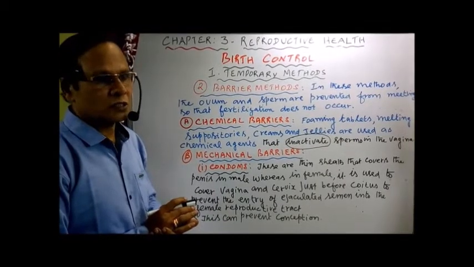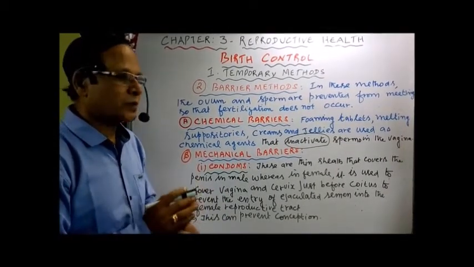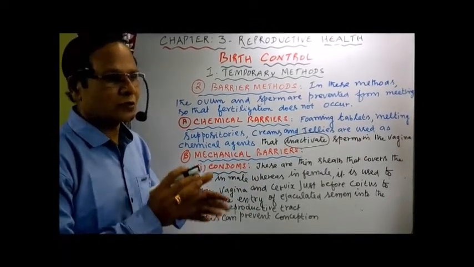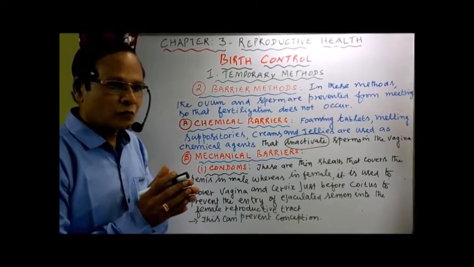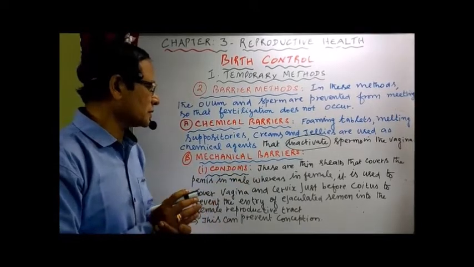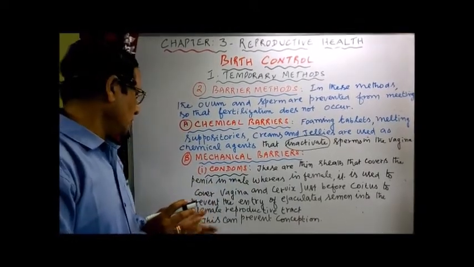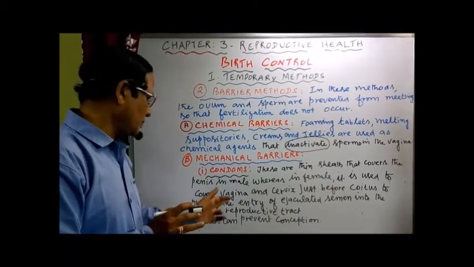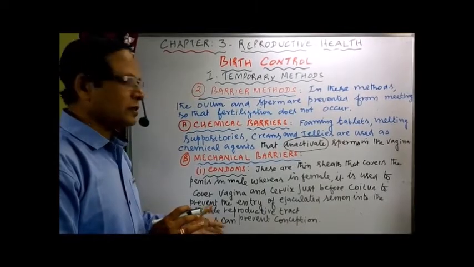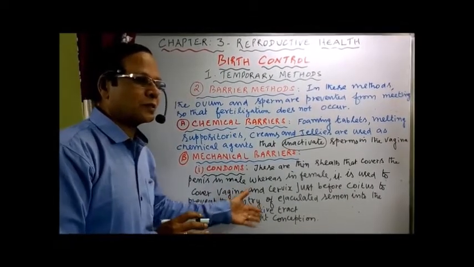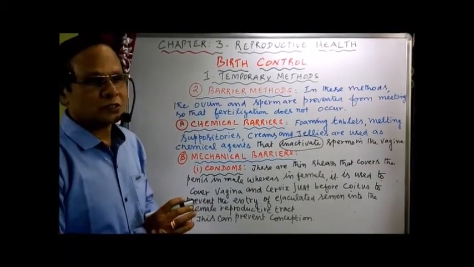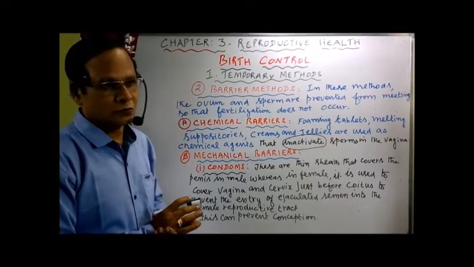These are thin sheaths that cover the penis in the case of the male, whereas in the case of the female, they cover the cervix and vagina before coitus, thereby preventing the ejaculated semen from entering the female reproductive tract, particularly the uterus. As a result, conception or pregnancy is prevented. The condom should be discarded, thrown away after a single use. It cannot be used multiple times.